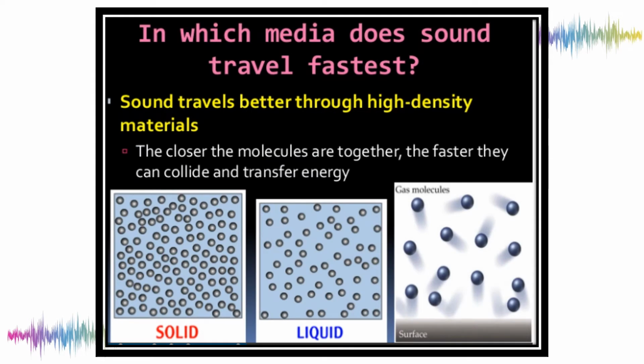Okay? In which media does sound travel fastest? Is it in solid, liquid, or gas molecules? Sound travels better through high density materials. The closer the molecules are together, the faster they can collide and transfer energy. In short, in solids, sound waves travel fastest compared to the other media.